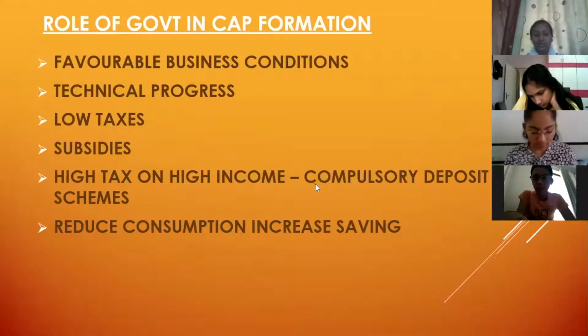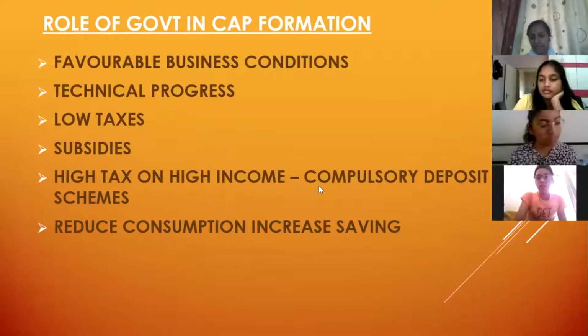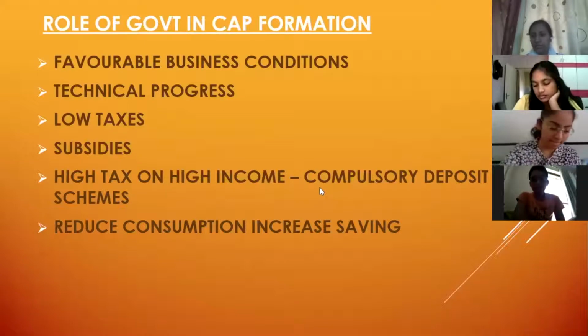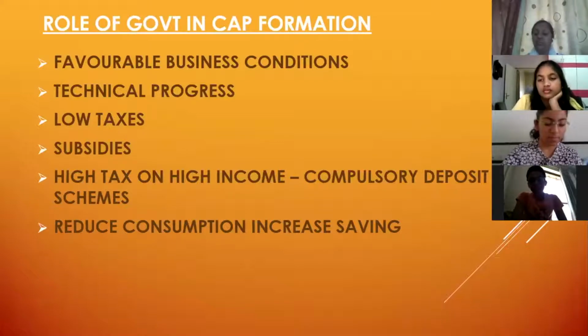One more thing that the government can do is introduce compulsory deposit schemes. Like for government jobs, we have to compulsorily put some money in our pension schemes, put some money in insurance schemes, which is compulsorily done by the government. So if the government brings in more of these compulsory deposit schemes, we have to perforce save.